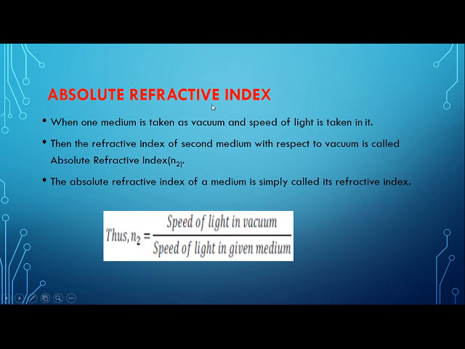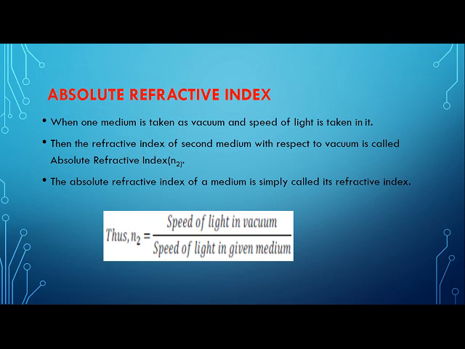Now, what is meant by absolute refractive index? Absolute refractive index means when we are trying to compare the velocity of light in two different media, and one of the media is vacuum. Vacuum means a place where there is nothing. Children, suppose by God's grace some of you become scientists or astronauts and visit different planets.